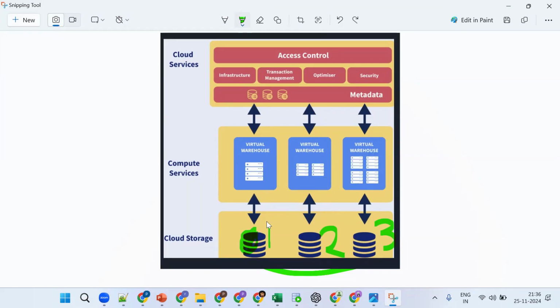Before that, what happened? I want to store this physically. Can I store it directly? What is required? Computation power. If I want to store physically, I need computation power. Computation power is given by the virtual warehouse. See, this is important, listen a little bit.